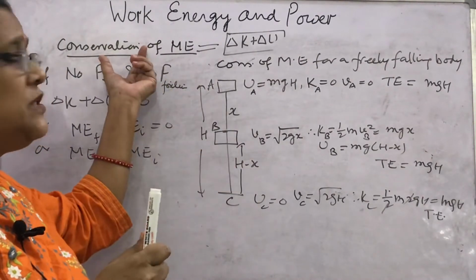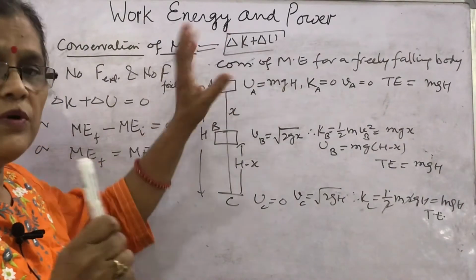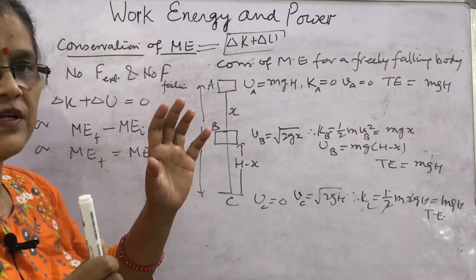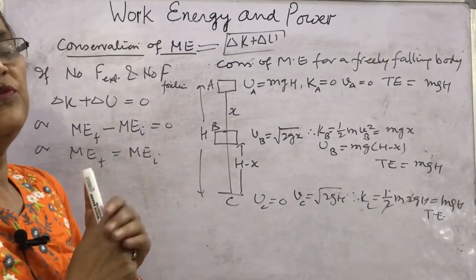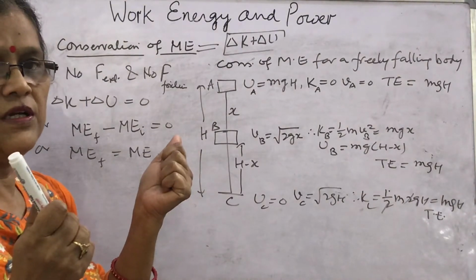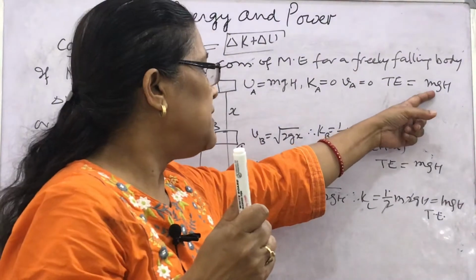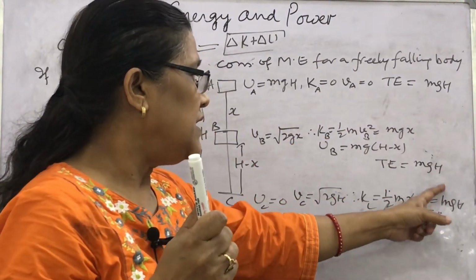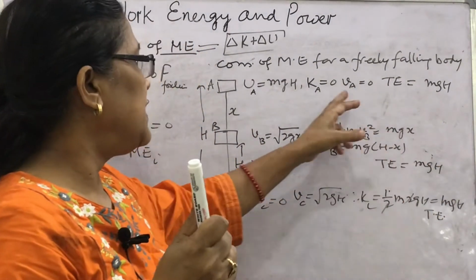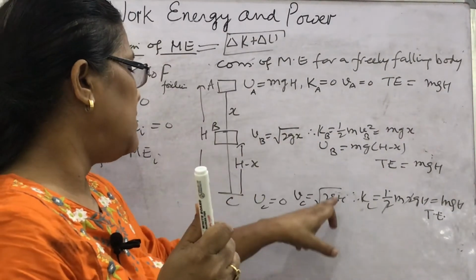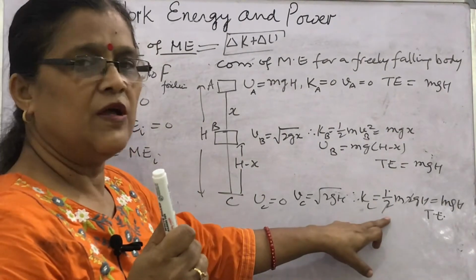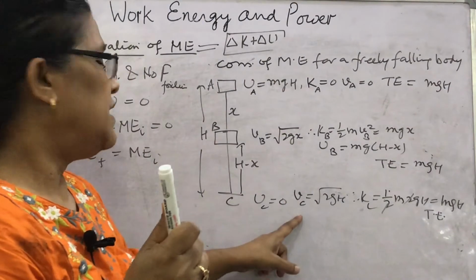So conservation means K or U can decrease or increase, but the sum of K plus U remains constant. Here we have seen that at every point A, B, C, the total energy remains constant, but kinetic energy here is 0, here it has some value, here it is maximum. Potential energy here is maximum, kinetic energy here is maximum.